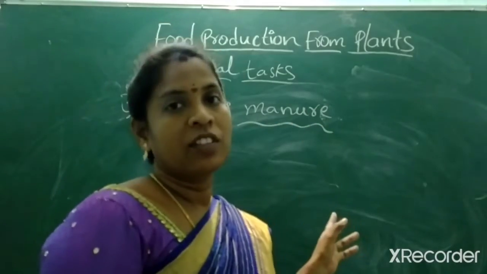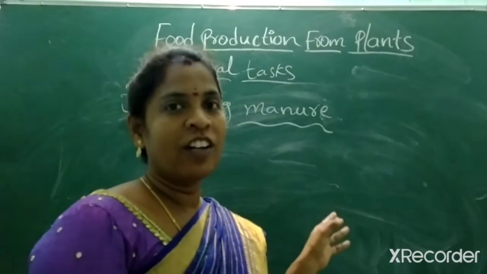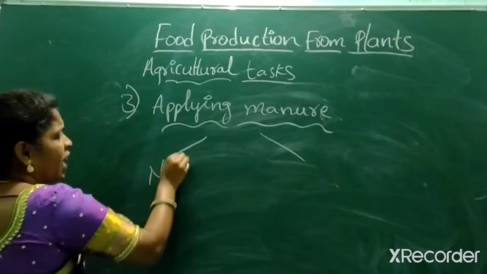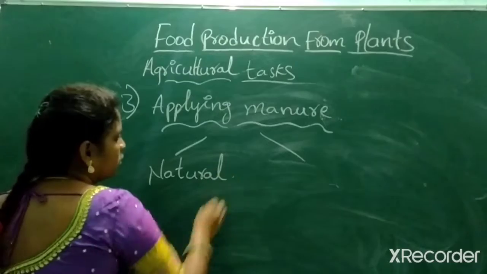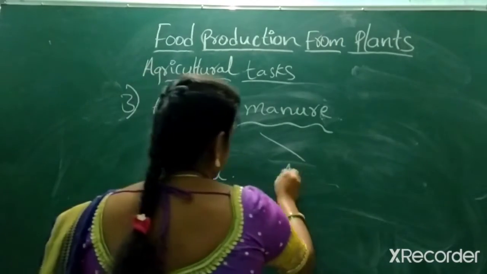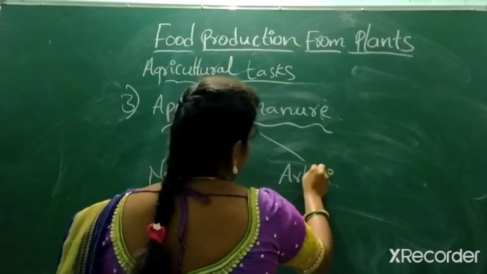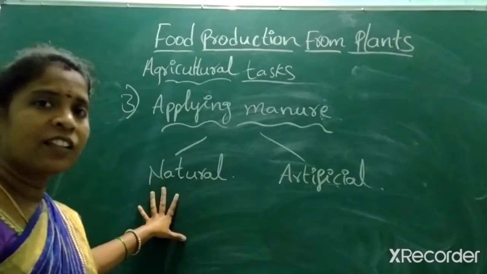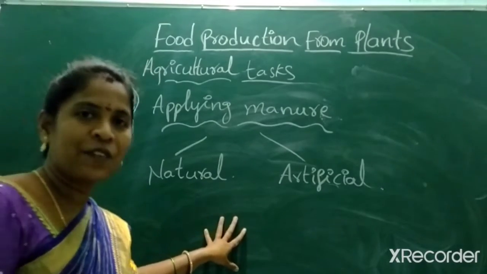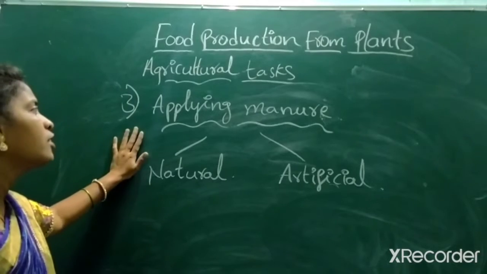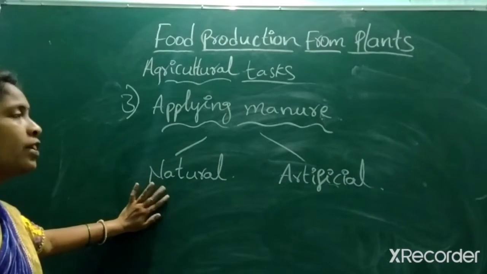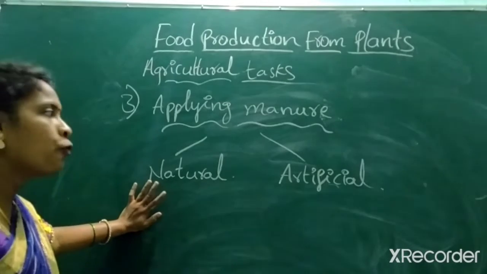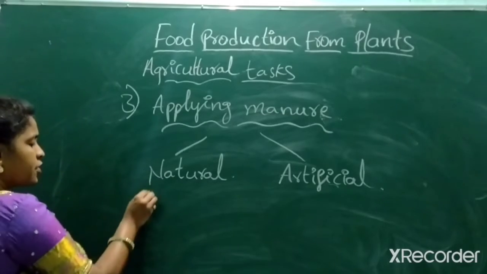Applying manure. Manure here means natural manure and artificial manure, both. We look at both. First, we take natural, after that we look at artificial. First we take the natural one, later the artificial one. Okay. So first, applying natural manure. What do they apply? Natural. So first of all, they take compost.